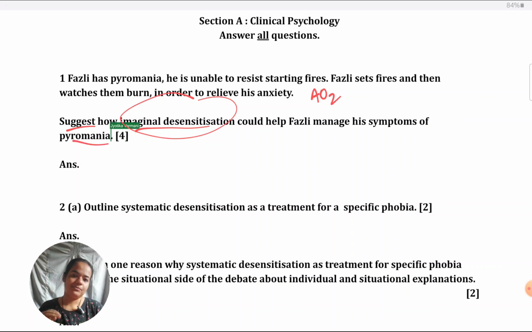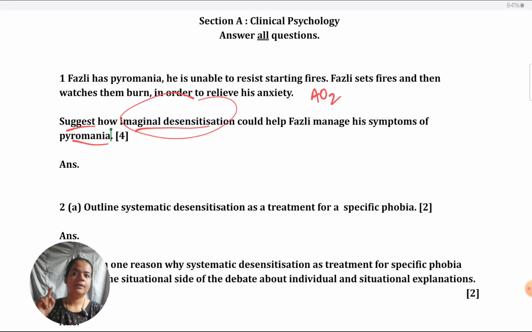Next, take note of the fact that pyromania is the impulse control disorder which is specified. So no doubt you have to link it to Fuzzly, keeping in mind that this is about pyromania. Although we have learned a case study which is different from this, it was about gambling disorder. Whatever points I give must not be about gambling disorder. They must be specific to pyromania.